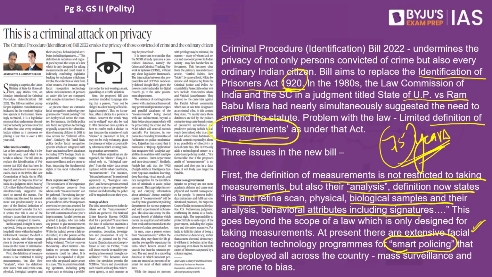Now, on paper, this technology might look good, that the government is using smart policing to identify people from the crowd just by using facial recognition technology. But just imagine how easily this technology can be misused. Do you think the camera would always identify the correct person by matching his or her face with someone else? Not 100% of the time. What happens when a wrong person has been identified as a criminal by the police? Smart policing means mass surveillance. The government will be looking at each and every ordinary individual, and there can be bias against those people who have been speaking against the government.